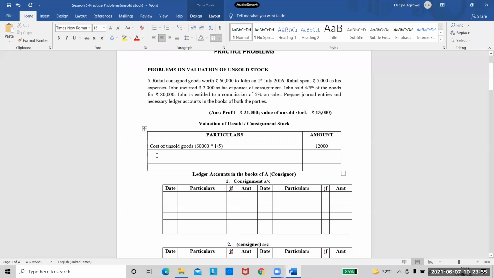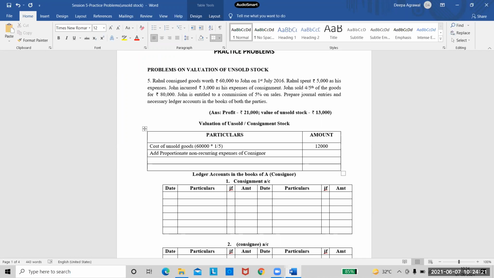What is next, step number 2? I should add proportionate non-recurring expenses of consignor. Now see, in this question, he did not tell us what are the types of expenses, right? He only told Rahul incurred 5,000 and John incurred 3,000.